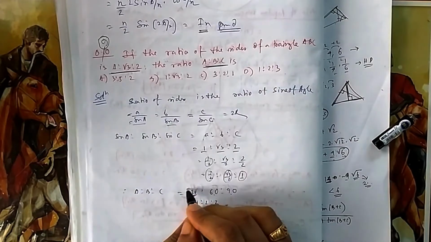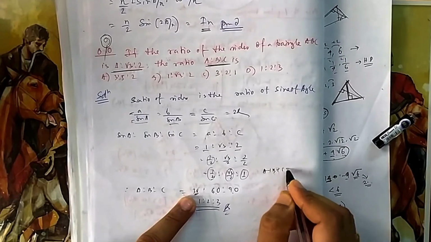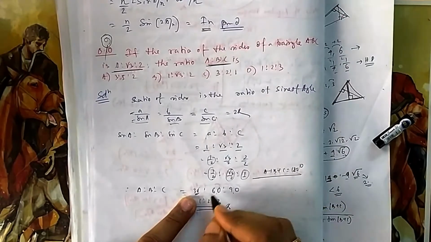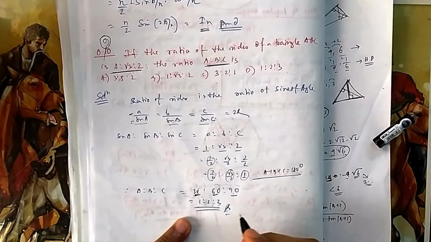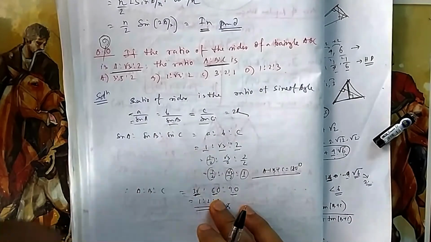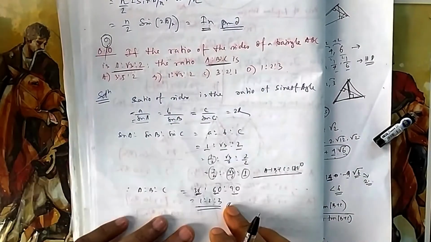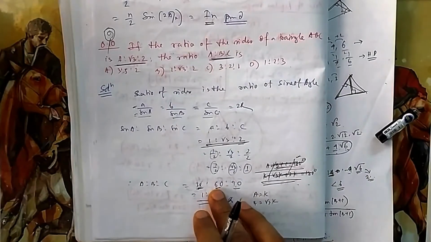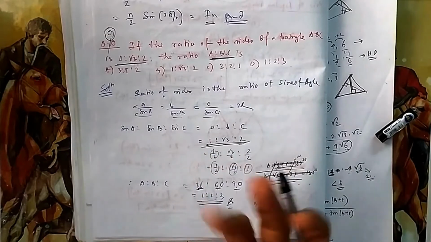And it is not only a ratio, it is exact, because the sum of these three should also be 180, and here it is coming to 180. So you can exactly calculate 30 degrees, 60 degrees, 90 degrees. So what will be the ratio? 1 is to 2 is to 3. If they ask you to find the maximum angle, that is 90. If they ask you the minimum, it is 30. They can ask this question in lots of ways, but exact values you can easily find. There is no problem.